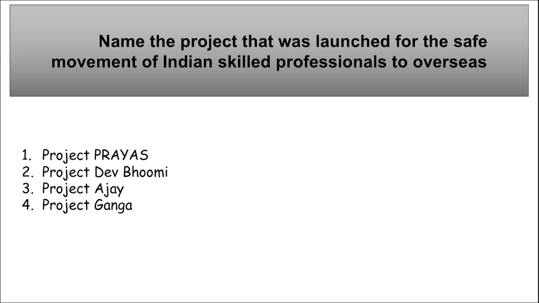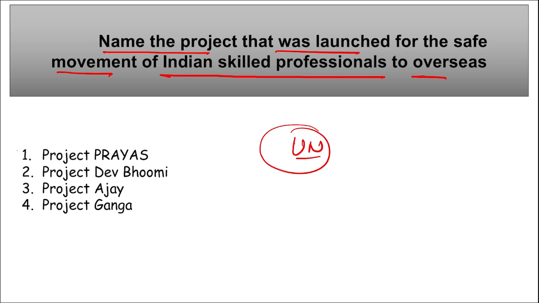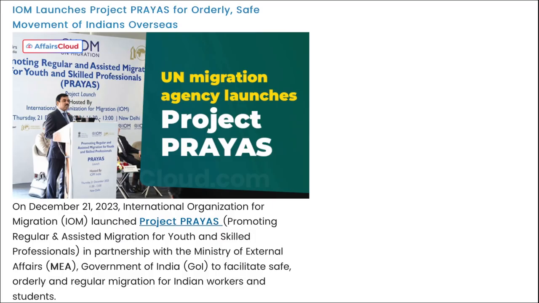Next. Name the project that was launched for the safe movement of Indian skilled professionals overseas. So, recently, the UN Migration Agency launched a project Prayas. This project Prayas here stands for, let me show you, Promoting Regular and Assisted Migration for Youth and Skilled Professionals. So this project Prayas was recently launched by the UN Migration Agency, that is the International Organization for Migration, and the aim of this project is basically to send India's skilled youth to different parts of the world.